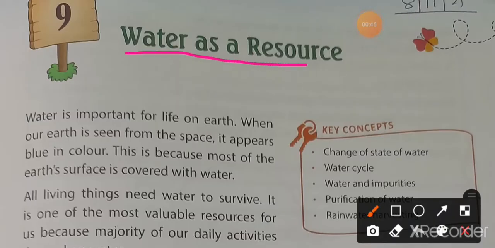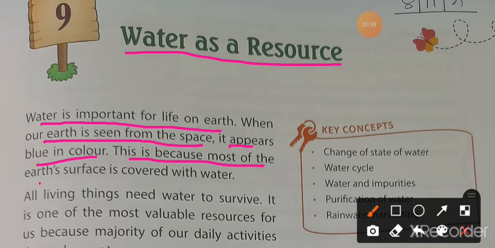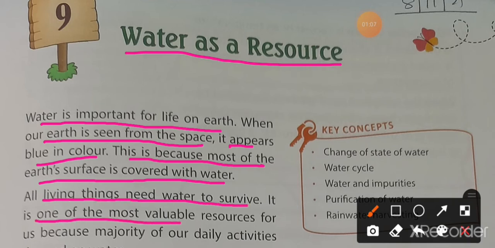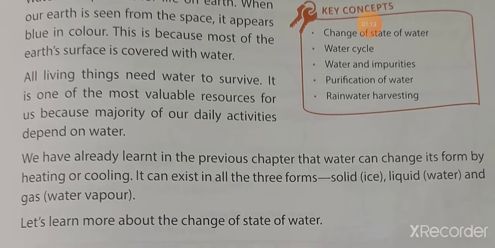Water as a resource. Water is important for life on earth. When our earth is seen from space, it appears blue in color. This is because most of the earth's surface is covered with water. All living things need water to survive. It is one of the most valuable resources for us because the majority of our daily activities depend on water.